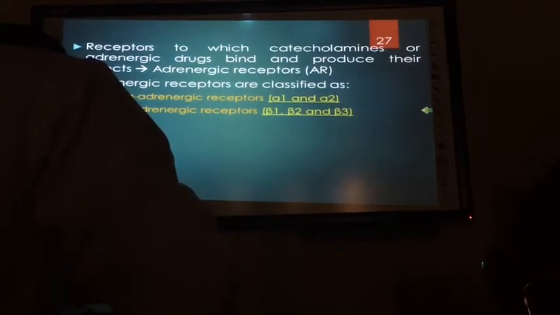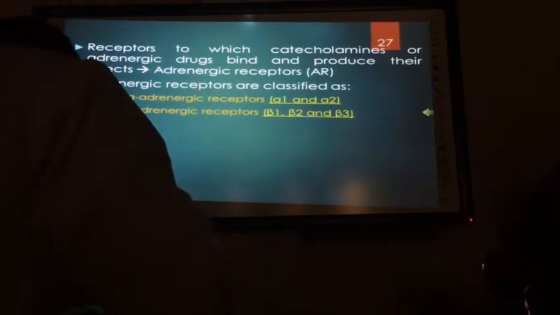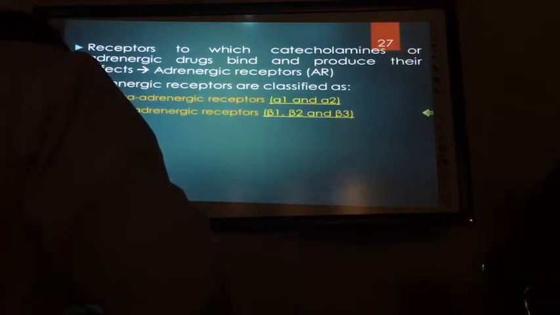Because those drugs have a similar structure: catechol nucleus plus an amine functional group. There are some other drugs where the hydroxyl groups are not adjacent, maybe one carbon apart. That's called 1,3 dihydroxy, not 1,2 dihydroxy. Those are called non-catecholamines. Anyway, we'll not go into detail.